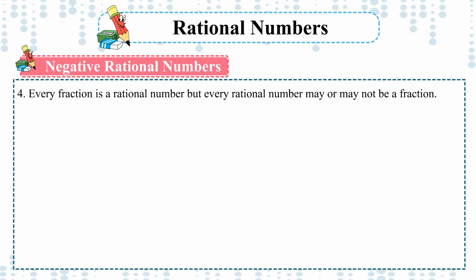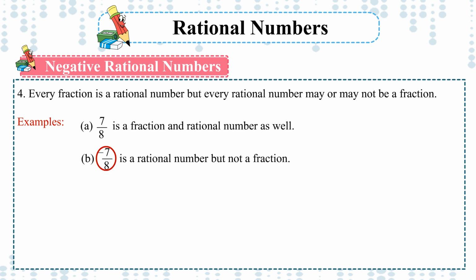4. Every fraction is a rational number, but every rational number may or may not be a fraction. Examples: A. 7 upon 8 is a fraction and a rational number as well. B. -7 upon 8 is a rational number but not a fraction.